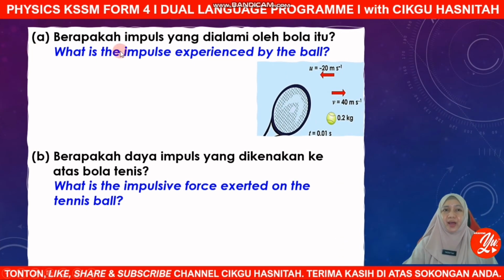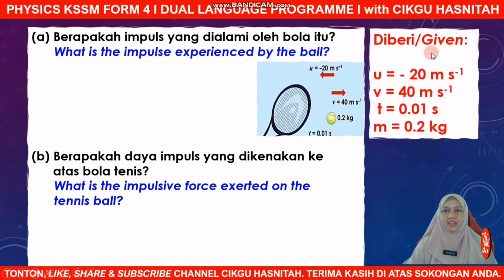A, you have to find the impulse experienced by the ball. And second, the impulsive force exerted on it. Okay, so how to find the impulse? Again, we list out all the given information: u is negative 20, negative because it is moving to the left. Final velocity is 40 meters per second to the right. Time of impact is 0.01 second, mass is 0.2 kg.